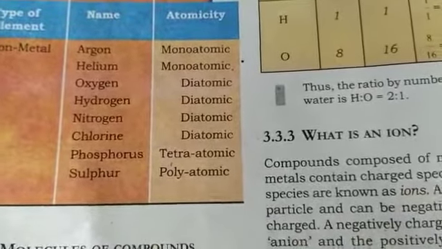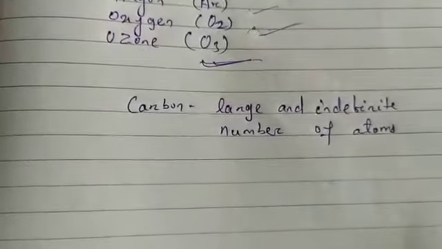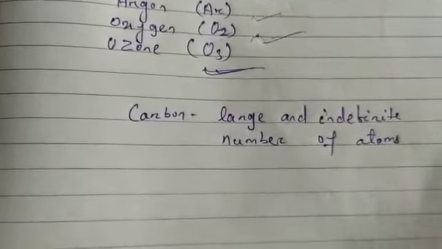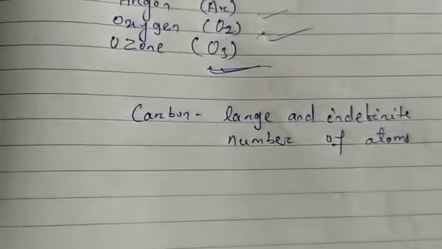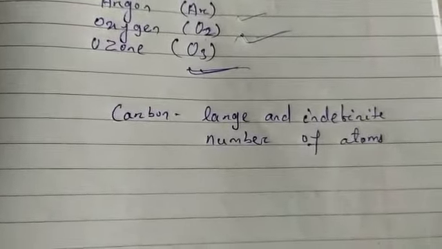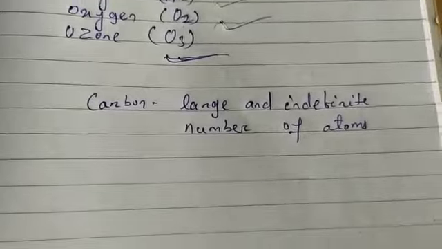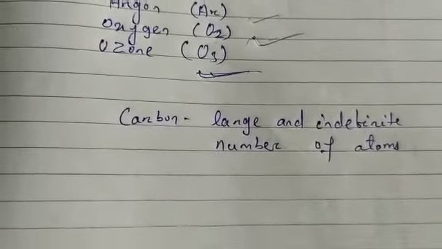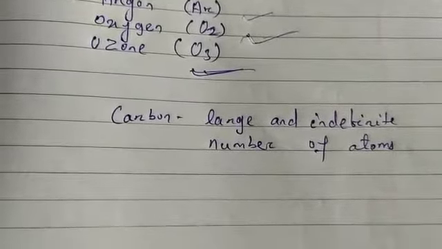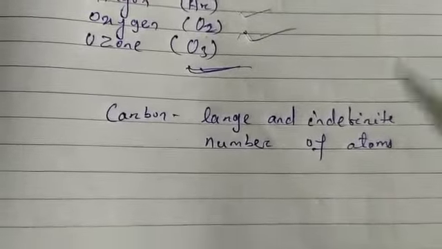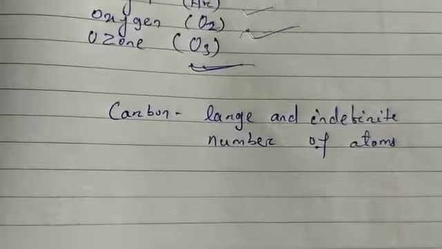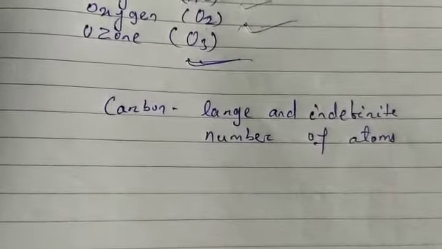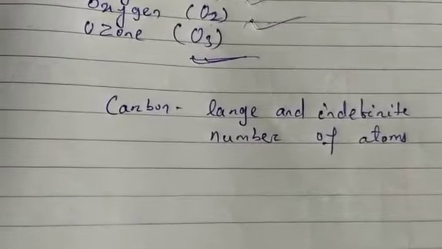If we take the example of carbon, carbon usually doesn't have a simple structure. It consists of a very large and indefinite number of atoms bonded together. Details about carbon and its bonds we will study in the next class.